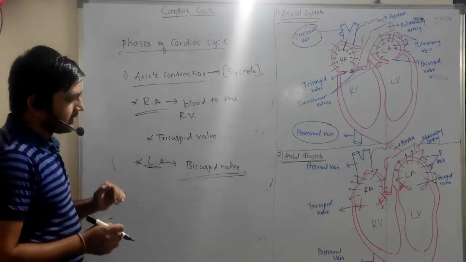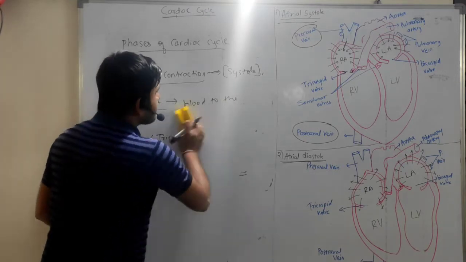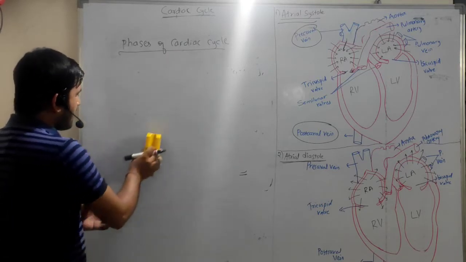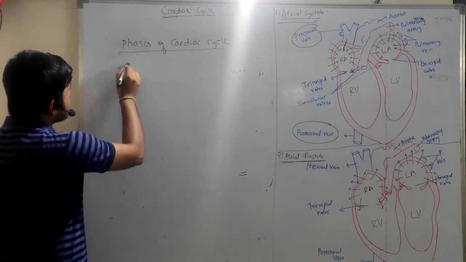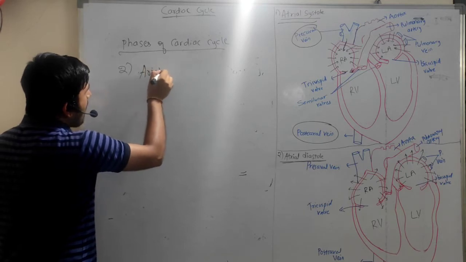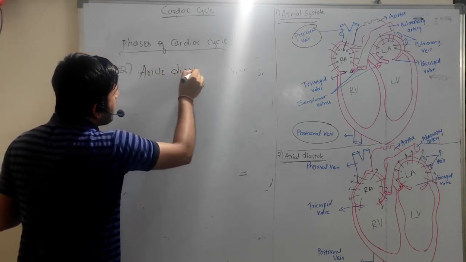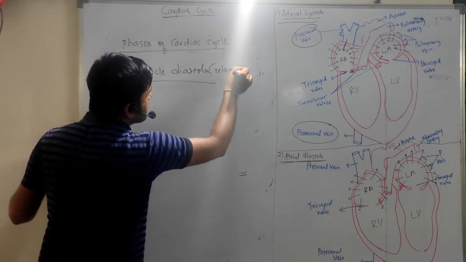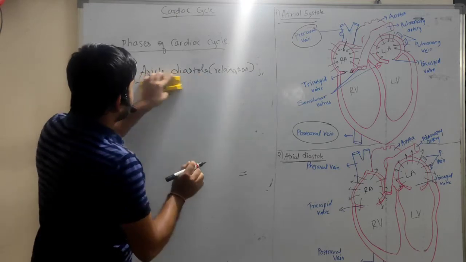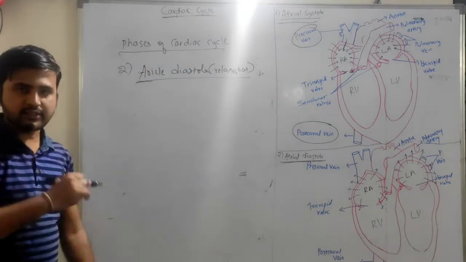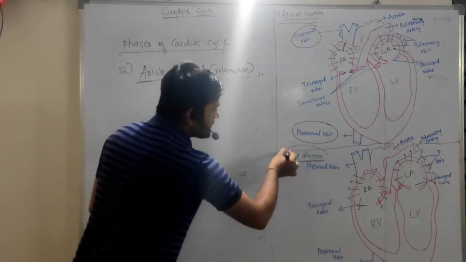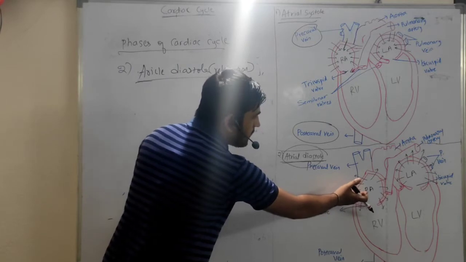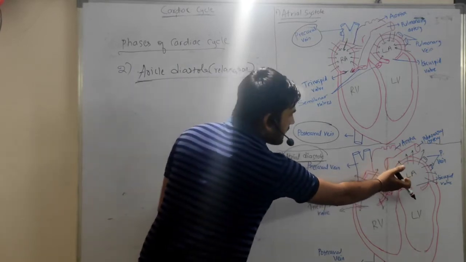So the second phase is auricle relaxation, or auricle diastole, right? Diastole is nothing but relaxation. Auricle diastole or auricle relaxation. So look at this diagram here. What happened here? The auricles, both the right auricle and the left auricle.